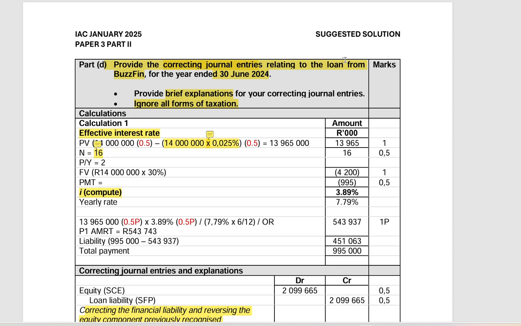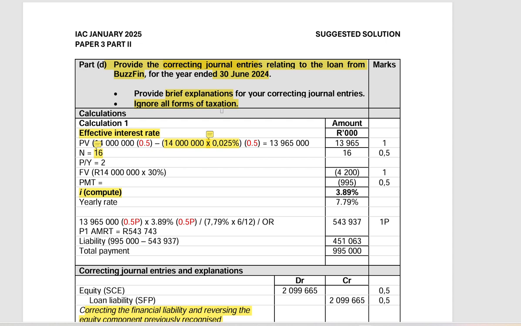In this video, we are doing part D of paper 3 for the January 2025 SAICA first board exam. Part D requires us to provide the correcting journal entries relating to the loan from BuzzFin for the year ended 30 June 2024. We need to provide a brief explanation for our correcting journal, and we need to ignore all forms of taxation.